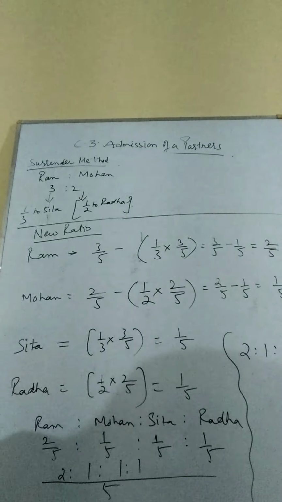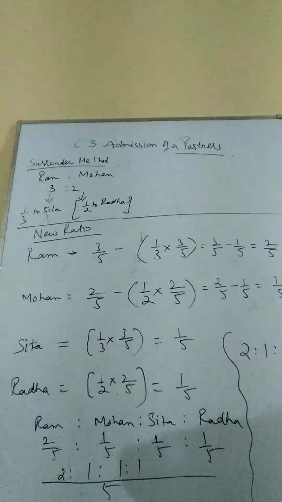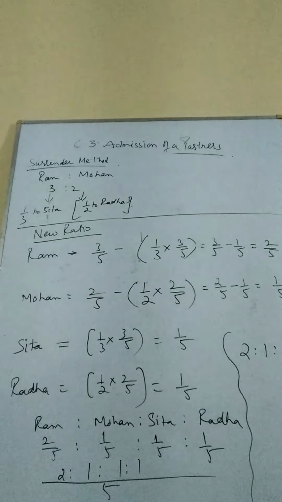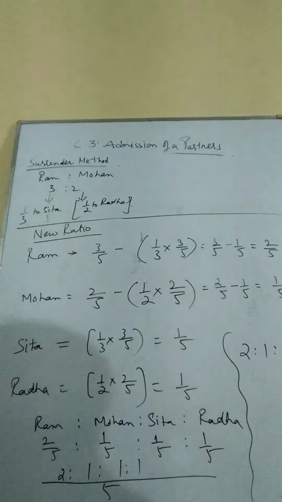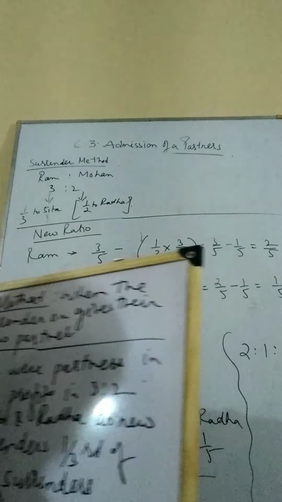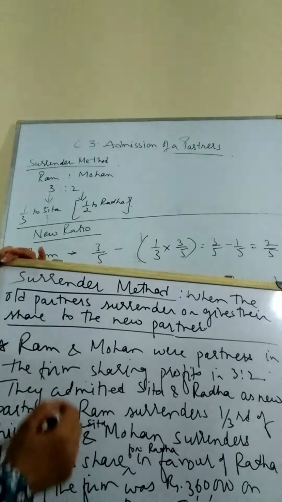Welcome back, children, to the second session for today, that is admission of a partner. Then we have the second method, that will be condition number 4, and it is a surrender method. Because all in all there are 6 conditions, so we are doing the 4th condition right now. So it is a surrender method.